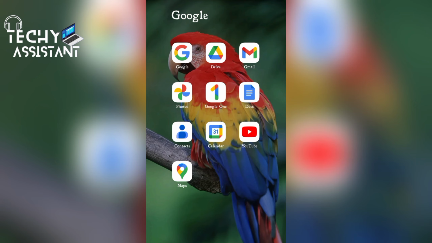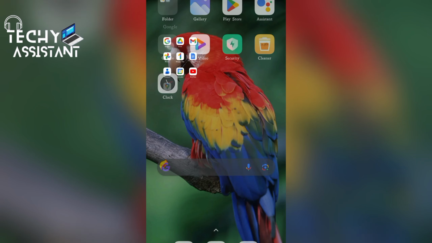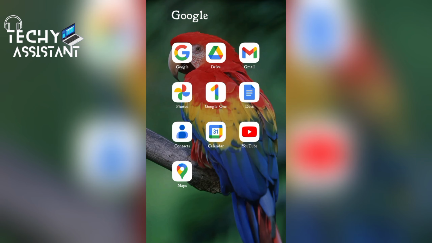So these three apps are not here. Google Docs is currently here. Google Sheets and Slides are not here. These three apps are your ultimate toolkit for creating documents, spreadsheets, and presentations.